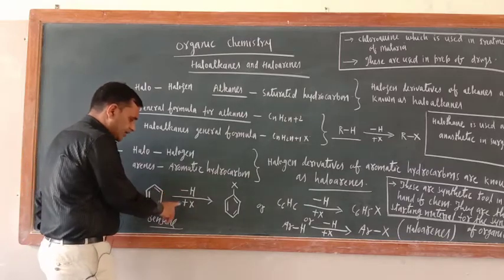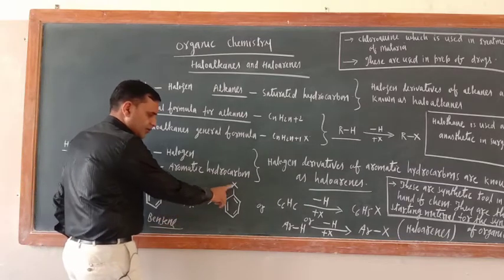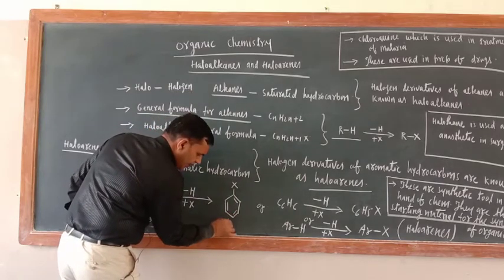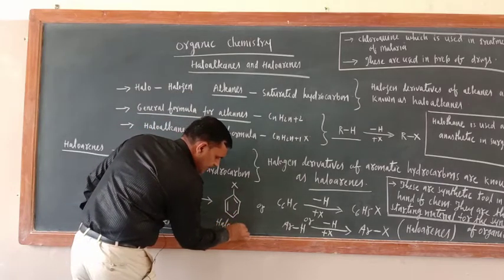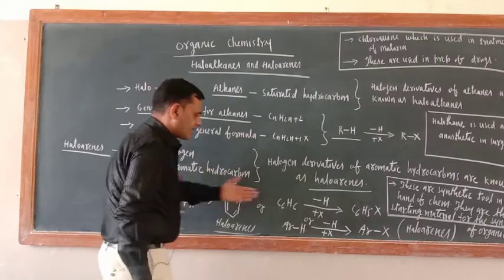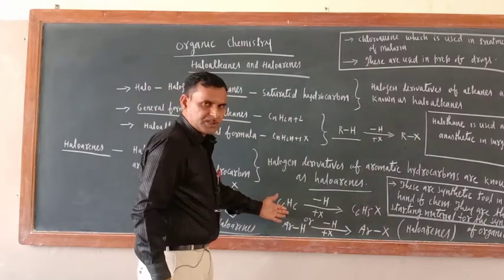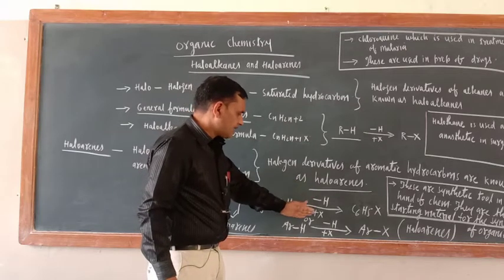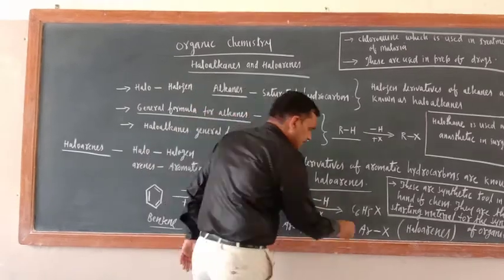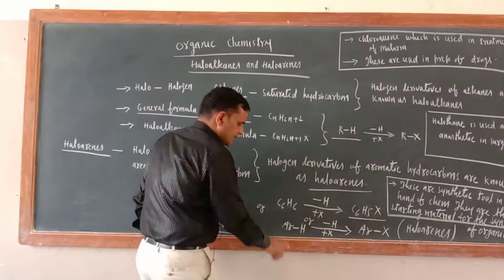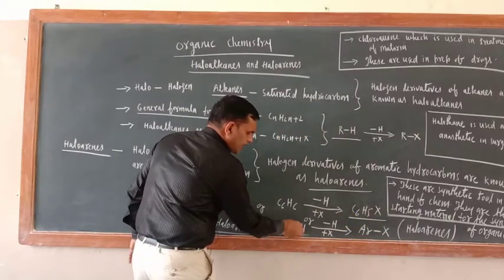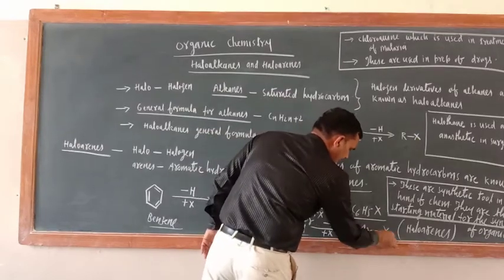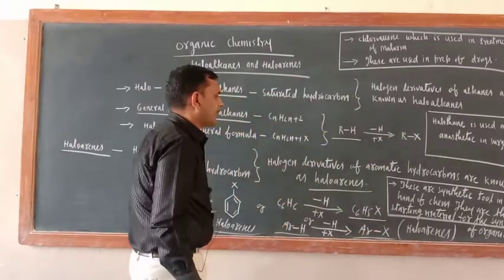Replace one H from here and put X, and this is a haloarene. Benzene's molecular formula is C6H6, minus H plus X, that is equal to C6H5X. We can also write ArH minus H plus X, that is ArX.